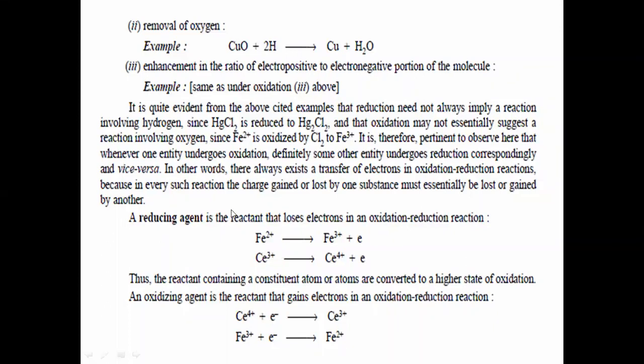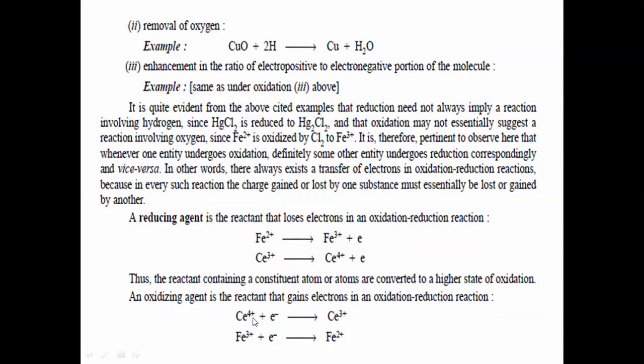Now some examples of reducing agents. A reducing agent is the reactant that loses electrons in the oxidation-reduction reaction. It is a reagent which loses electrons in the redox reaction. So the agent which loses electrons during a redox reaction is known as a reducing agent. Thus the reactant containing a constituent atom or atoms is converted to a higher state of oxidation, and an oxidizing agent is the reactant that gets electrons in an oxidation-reduction reaction.